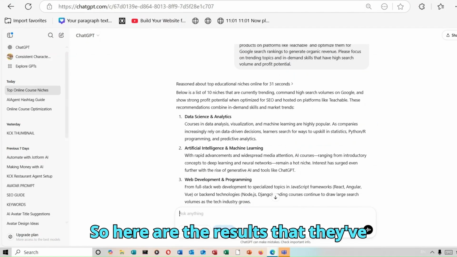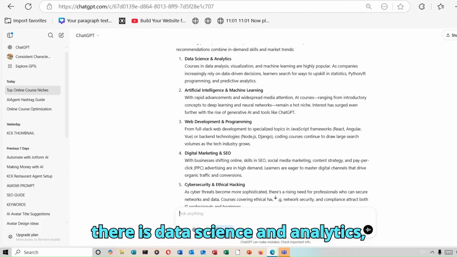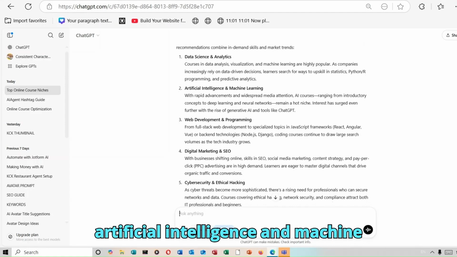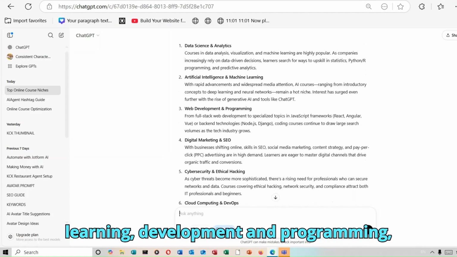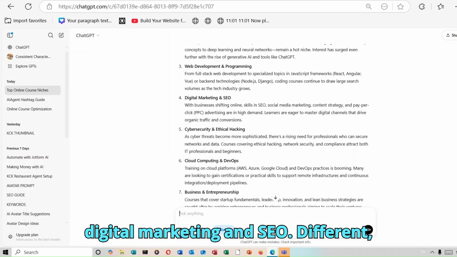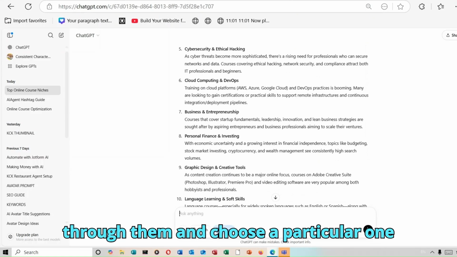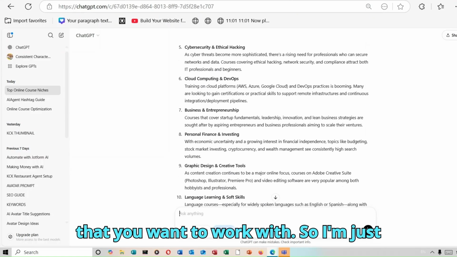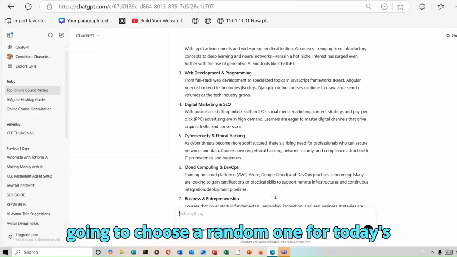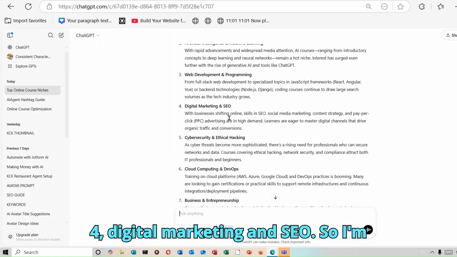So here are the results that they've generated for us. And like you can see, there is data science and analytics, artificial intelligence and machine learning, web development and programming, digital marketing and SEO, different topics. So you just have to go through them and choose a particular one that you want to work with. So I'm just going to choose a random one for today's video. I think we should go with option 4, digital marketing and SEO.